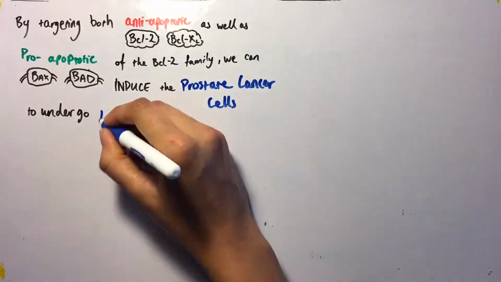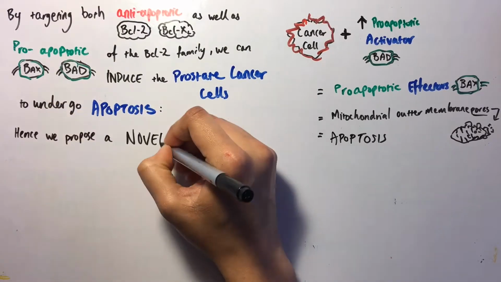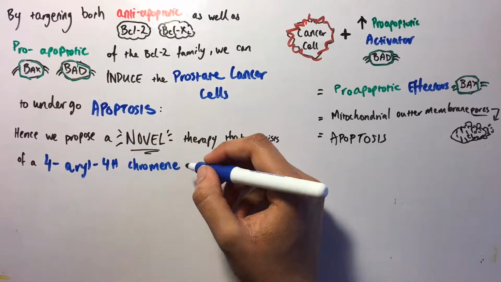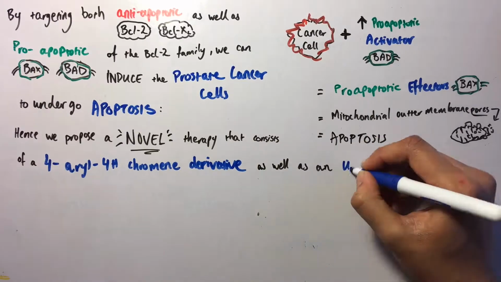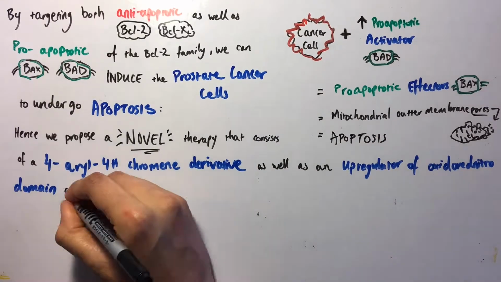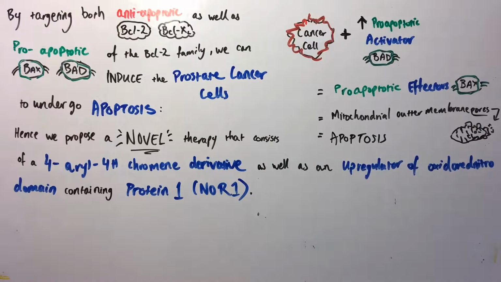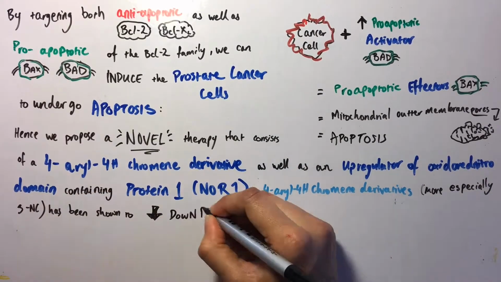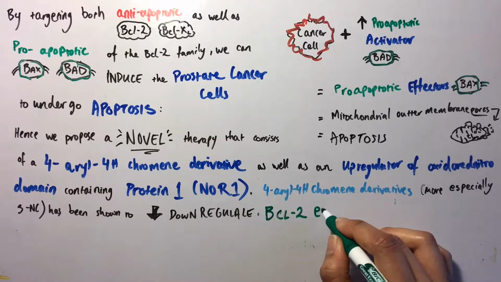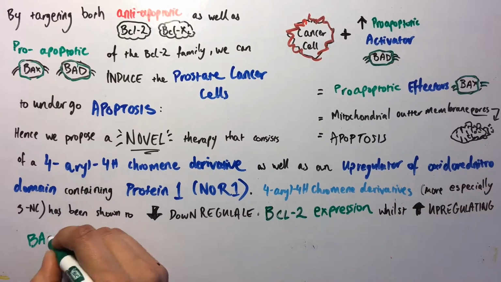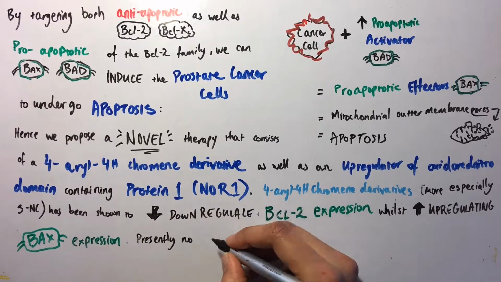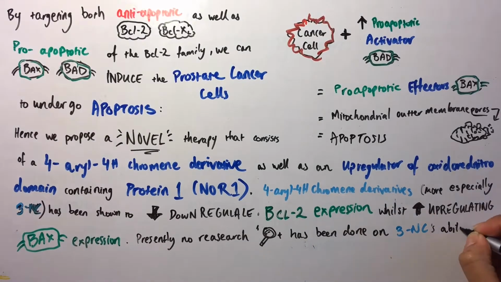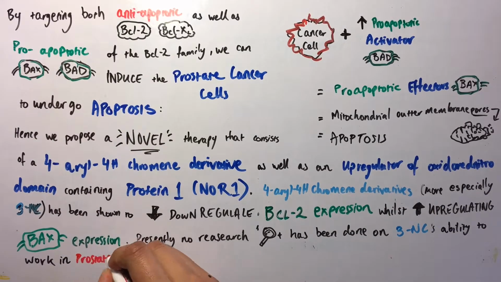to undergo apoptosis. Hence, we propose a novel therapy that consists of a 4-aryl-4H-chromene derivative as well as an upregulator of oxidored-nitro domain-containing protein 1, NOR1. 4-aryl-4H-chromene derivatives, more specifically 3-NC, are novel anti-cancer agents which have been shown to have pro-apoptotic effects in several cancer cell lines. 3-NC has been shown to downregulate BCL2 expression whilst upregulating BAX expression. Presently, no research has been done on 3-NC's ability to work in prostate cancer cell lines.